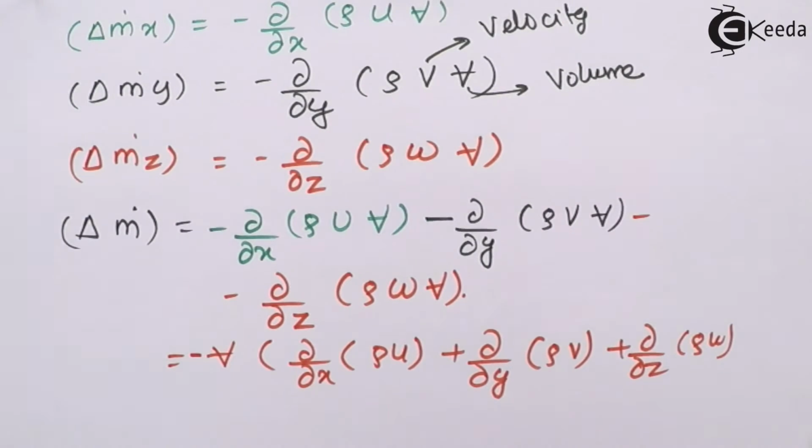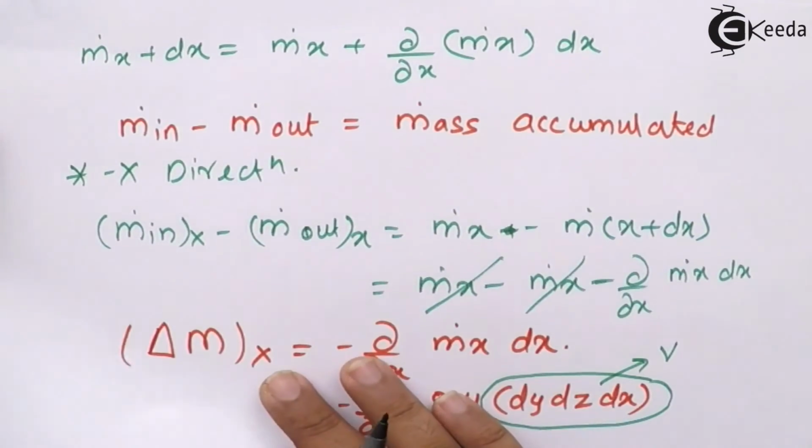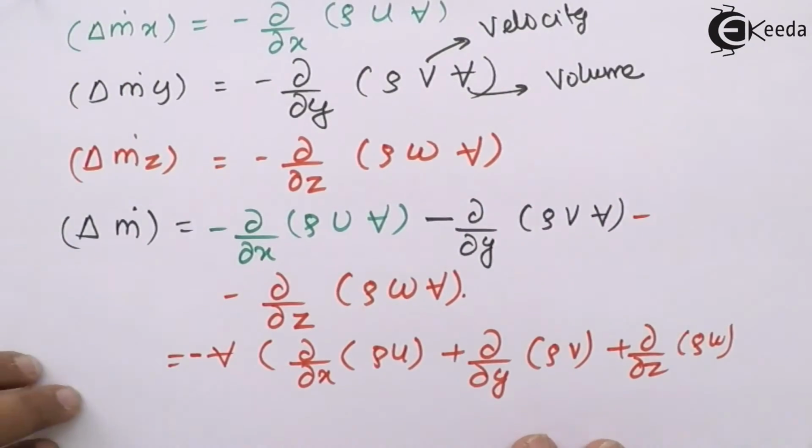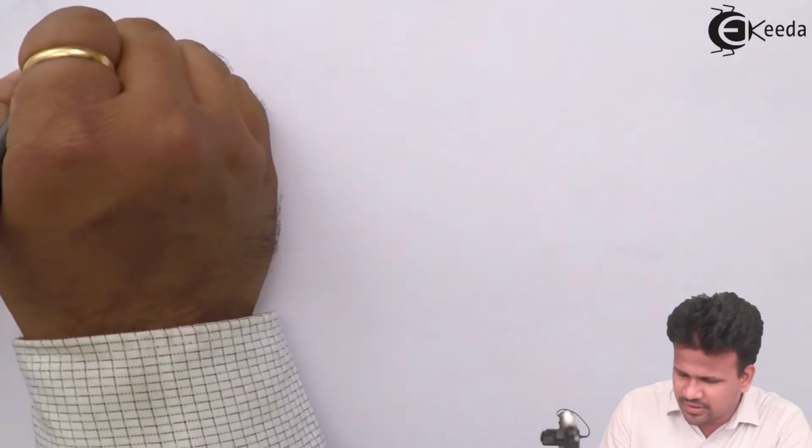Now as we have seen earlier also, the change in the mass flow rate is equal to the mass which is accumulated. So let us take that equation which we have studied earlier, that is m dot in minus m dot out is equal to the mass accumulated. So now let us see the right hand side of this equation, in which the mass accumulated term we have to consider.